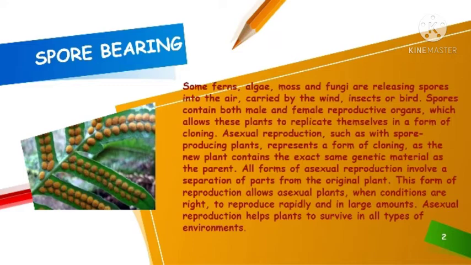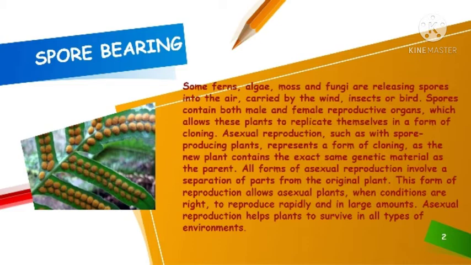Some ferns, algae, moss, and fungi release spores into the air, carried by the wind, insects, or birds. Spores contain both male and female reproductive organs, which allows these plants to replicate themselves in a form of cloning. Asexual reproduction, such as with spore-producing plants, represents a form of cloning, as the new plant contains the exact same genetic material as the parent.